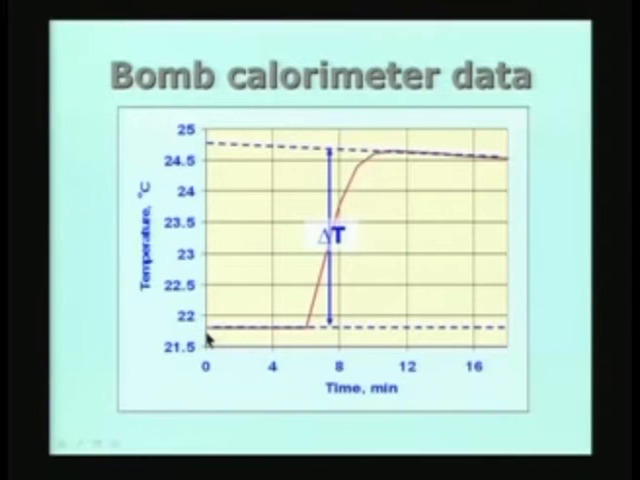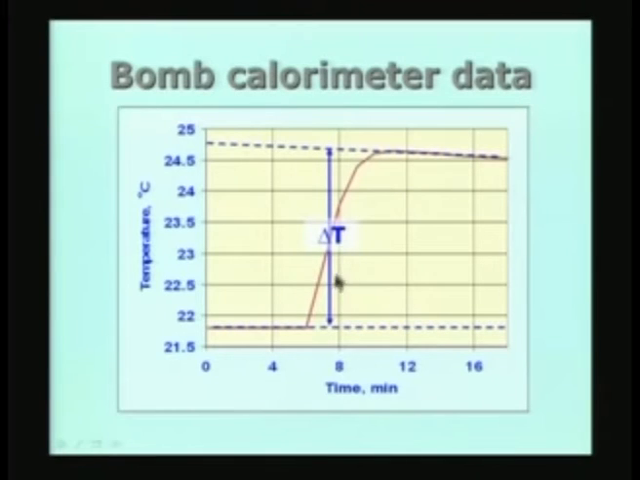So, the record has been started at 0 minutes, and up to about 6 minutes or so there is no combustion, the temperature is just remaining constant, and at this point the combustion process has been initiated. The combustion is over very soon, and the temperature increases and goes to a maximum value here, and then it starts coming down again because of the small amount of loss which may be in the system, just like what we had in the case of the calorimeter we discussed earlier.